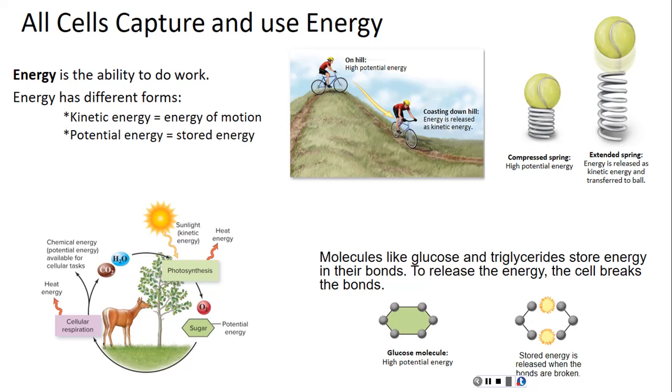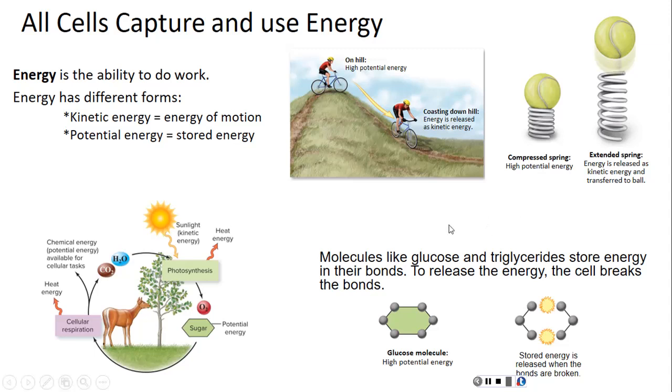So energy is the ability to do work, and we're going to focus on two different forms of energy, which are kinetic energy and potential energy. Kinetic energy is energy in motion. So when we are walking or riding our bike or running, if that's your thing, then that is kinetic energy. Potential energy, on the other hand, is stored energy. I think of it as having the potential to do something, but it's just kind of chilling.